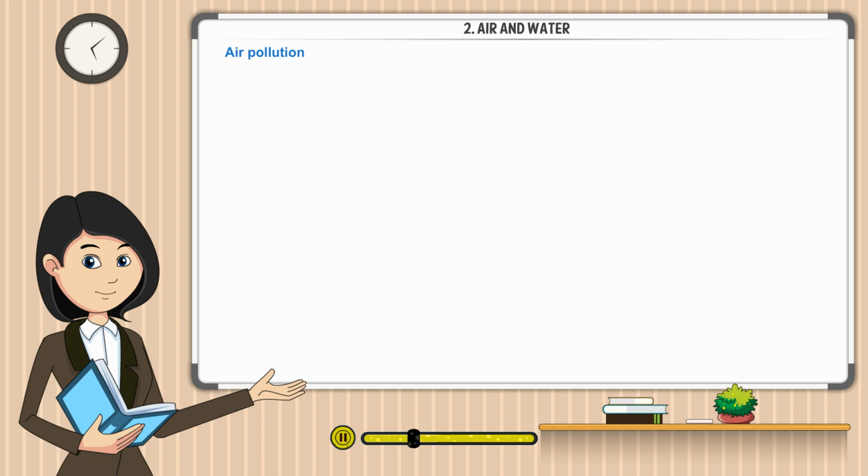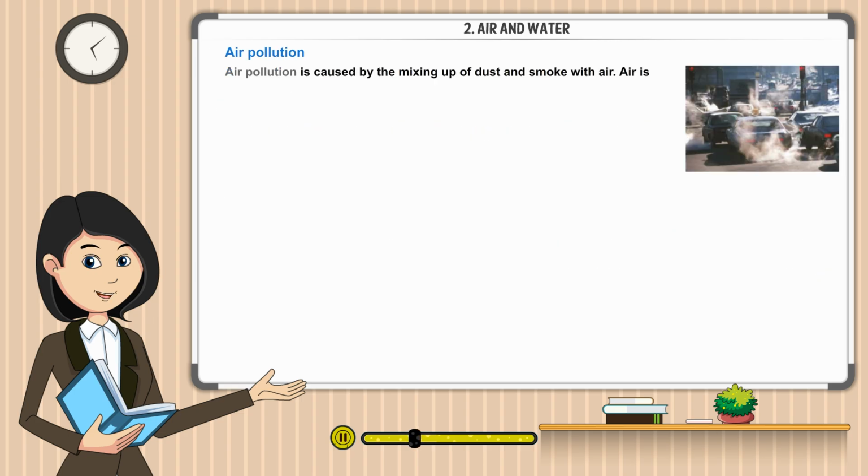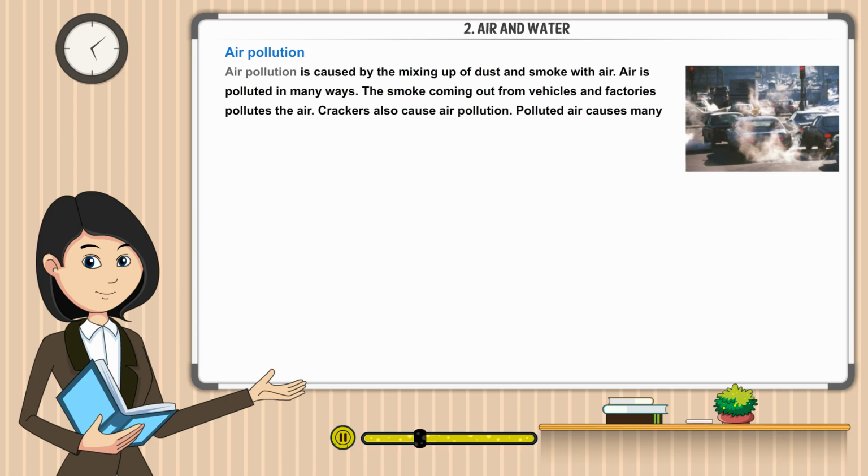Air pollution. Air pollution is caused by the mixing up of dust and smoke with air. Air is polluted in many ways. The smoke coming out from vehicles and factories pollutes the air. Crackers also cause air pollution. Polluted air causes many diseases. We should not burn crackers. To keep the air clean, we should also plant more and more trees.